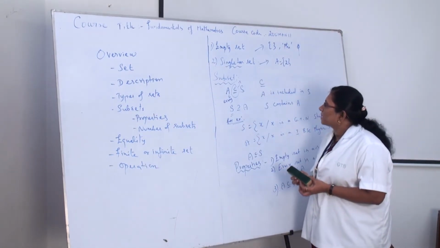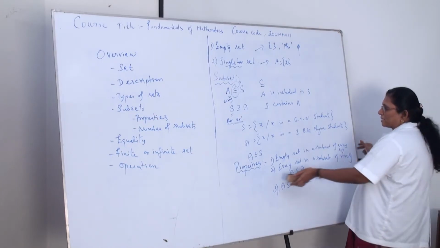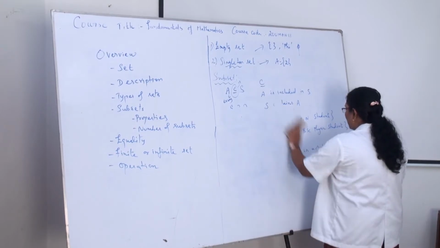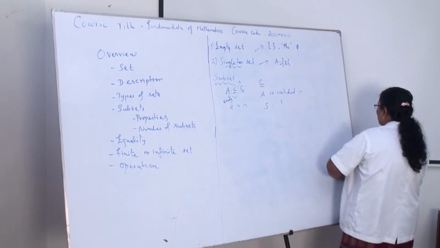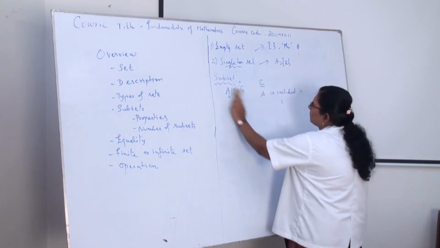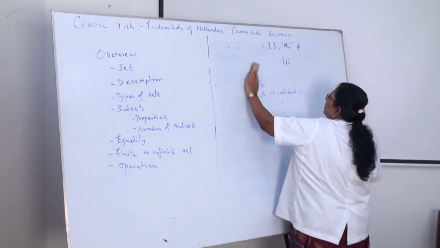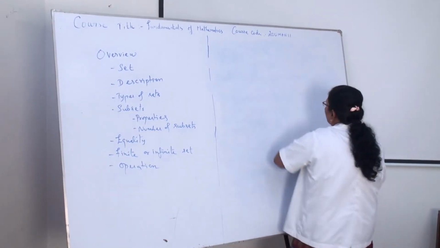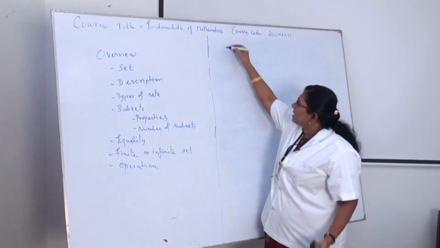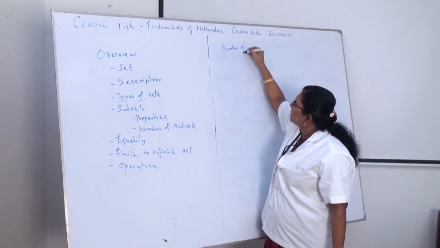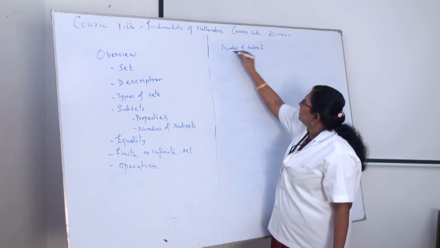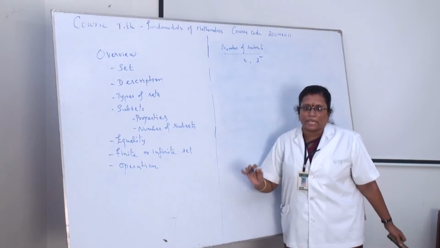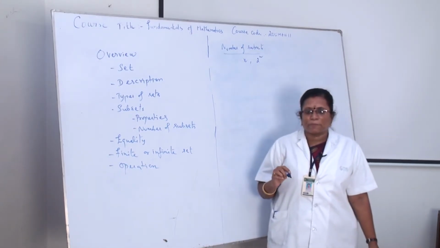Okay. The next one is number of subsets. The number of subsets for a set. How many subsets will there be for a set? The question comes. Okay, so we should define the number of subsets. If there are n elements in a set, then 2 power n subsets will be there.